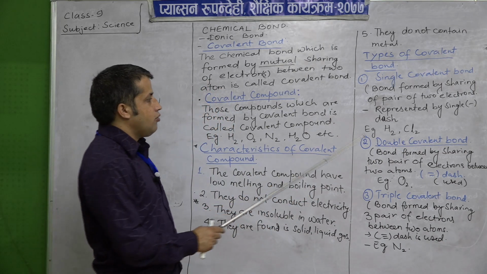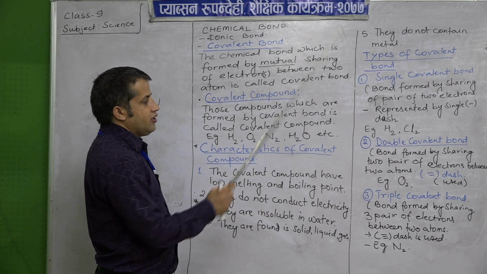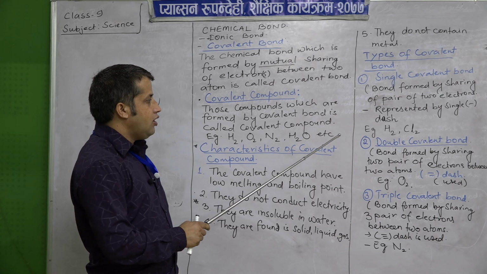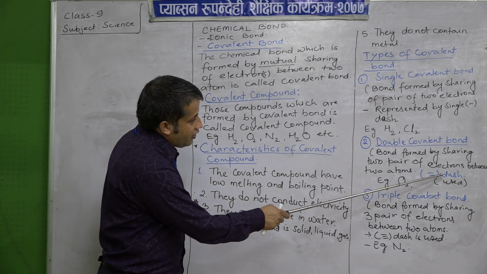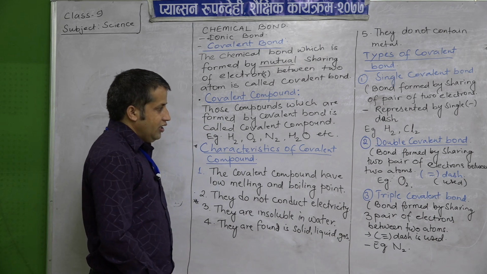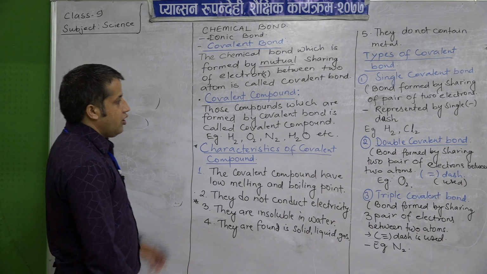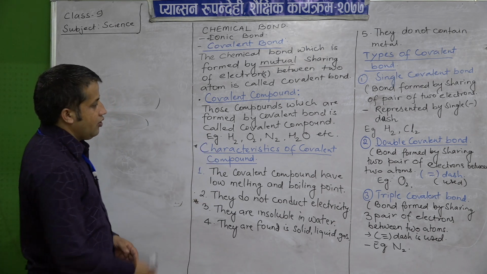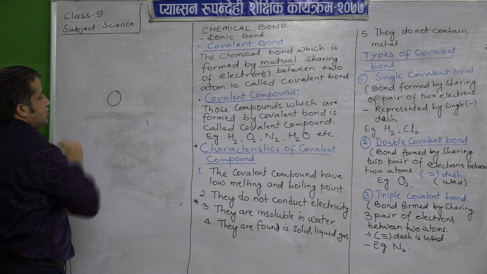The bond formed by sharing two pairs of electrons between two atoms is known as a double covalent bond, and it is indicated by a double dash sign. Here also we can take an example of oxygen.